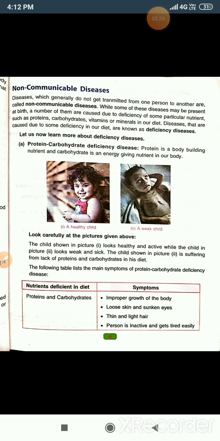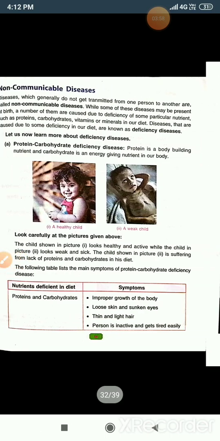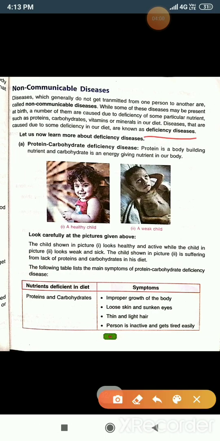Do you know this is also known as deficiency disease? Why? Because these are caused due to the deficiency of nutrients in our diet. That means non-communicable diseases are caused due to the deficiency of nutrients in our food items. That's why this is also known as deficiency disease.